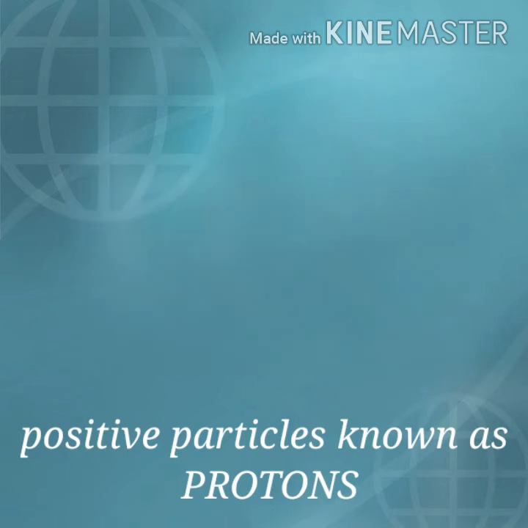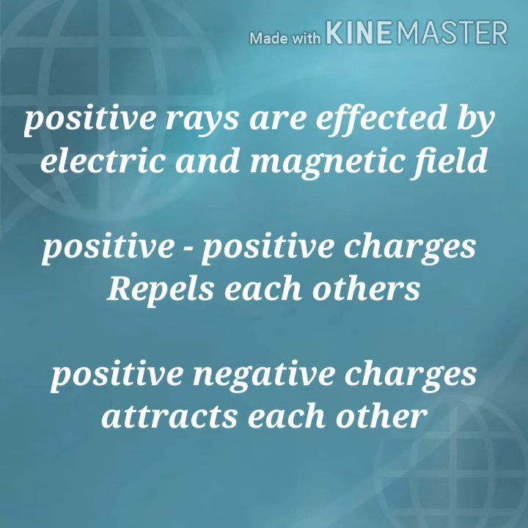These rays are also affected by electric and magnetic fields. When we bring a positively charged magnet towards them, they move away from the magnet, but when we reverse the direction, towards the negative field, they are attracted.